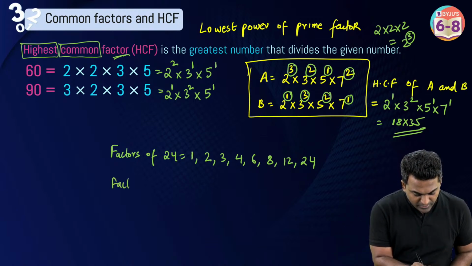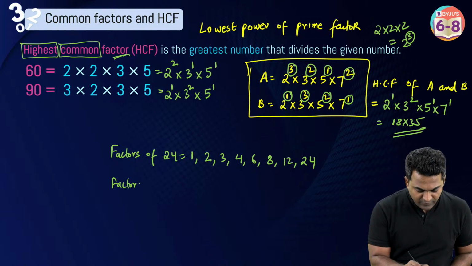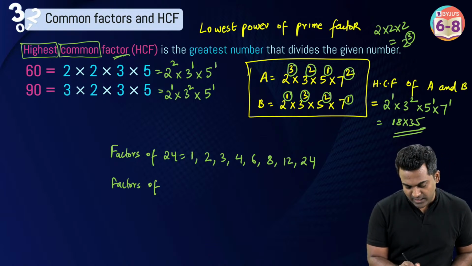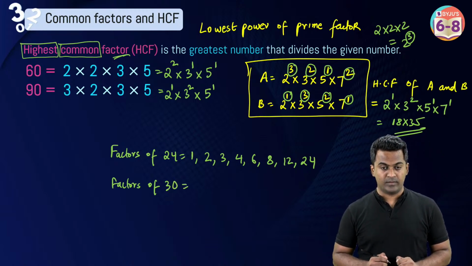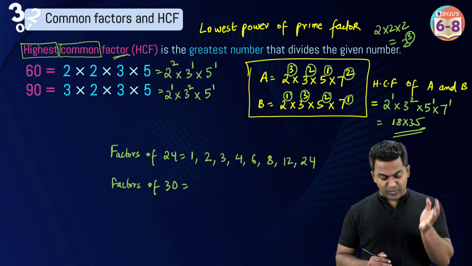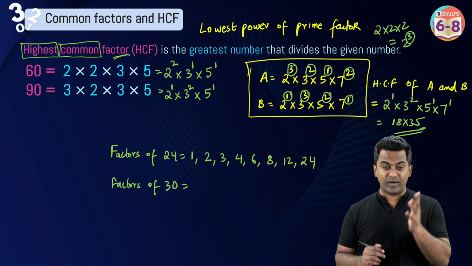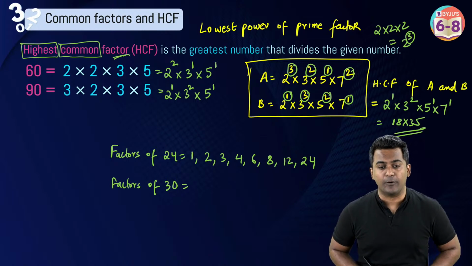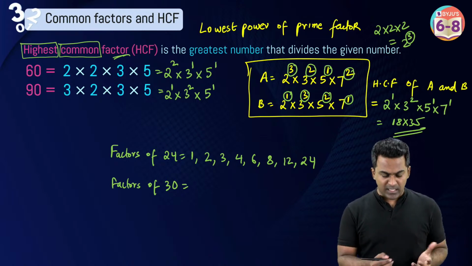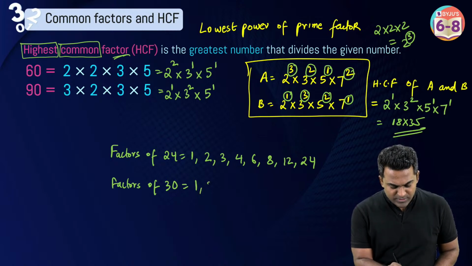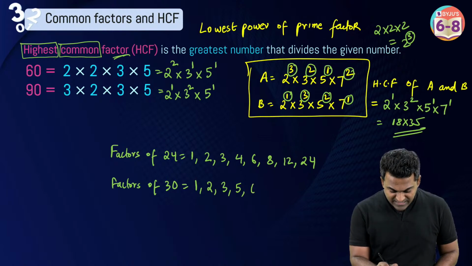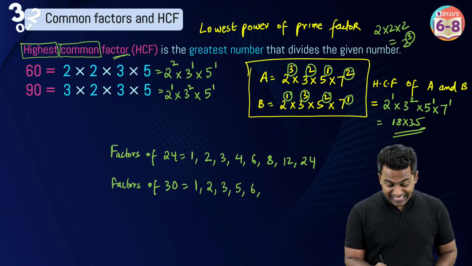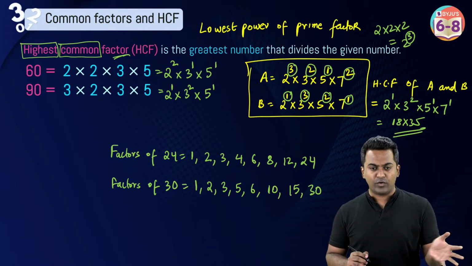Now tell me factors of, let's say, 30. You guys have given the correct answer. Factors of 24 are 1, 2, 3, 4, 6, 8, 12, 24. In a similar way, tell me factors of 30 now. I will also start doing something. 1 is a factor, 2 is a factor, 3 is a factor, 4 is not a factor of 30, but you have 5, you have 6, and then what else do you have? 10 is a factor, and then 15 is a factor, and then 30 is a factor. These are factors of 24, these are factors of 30.